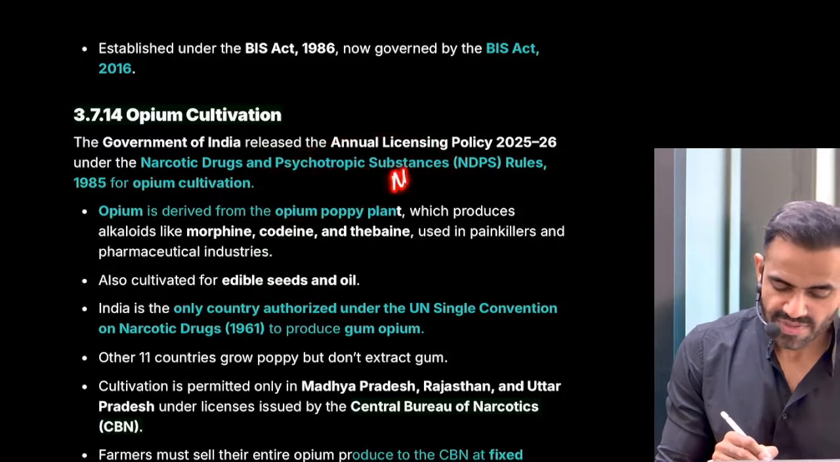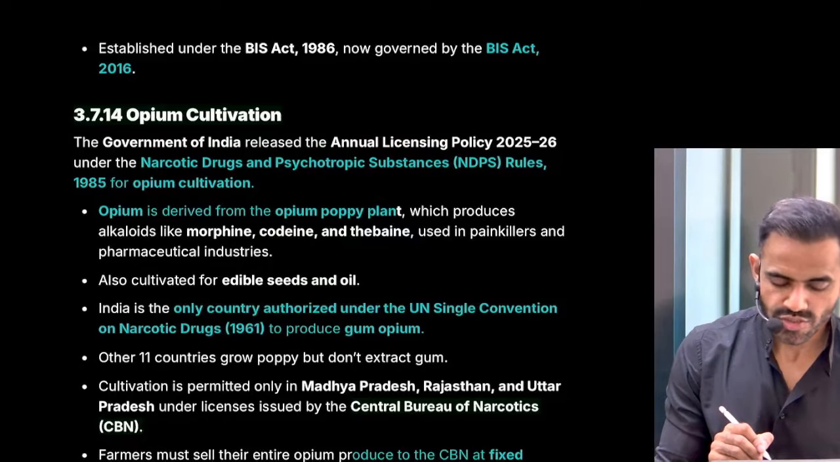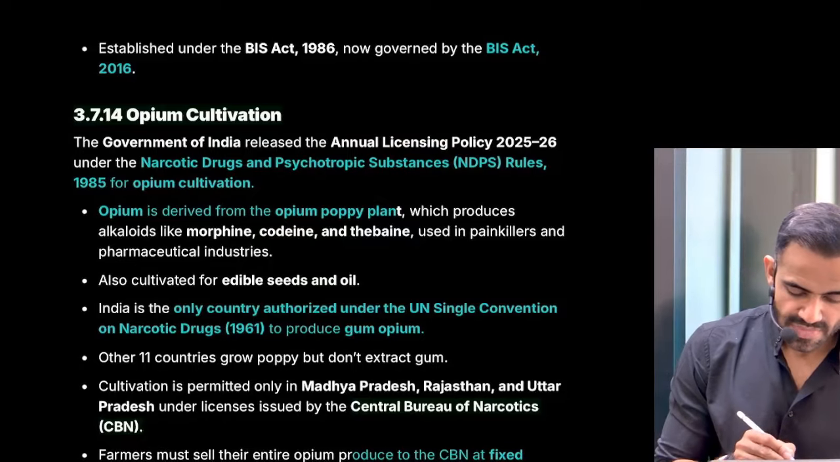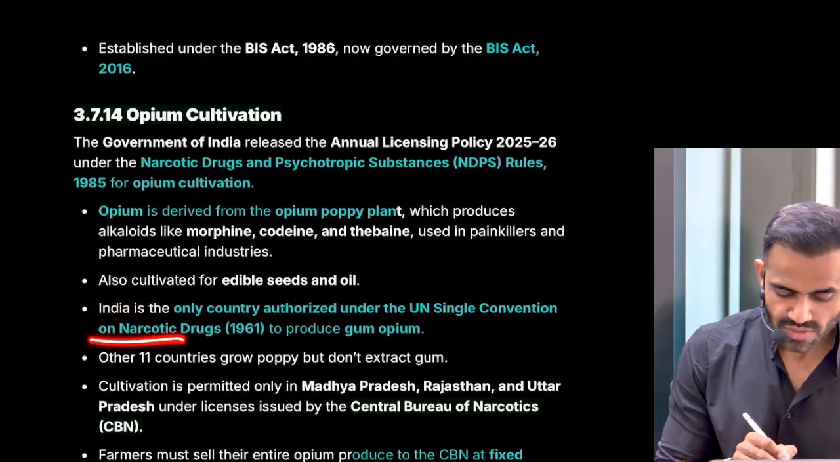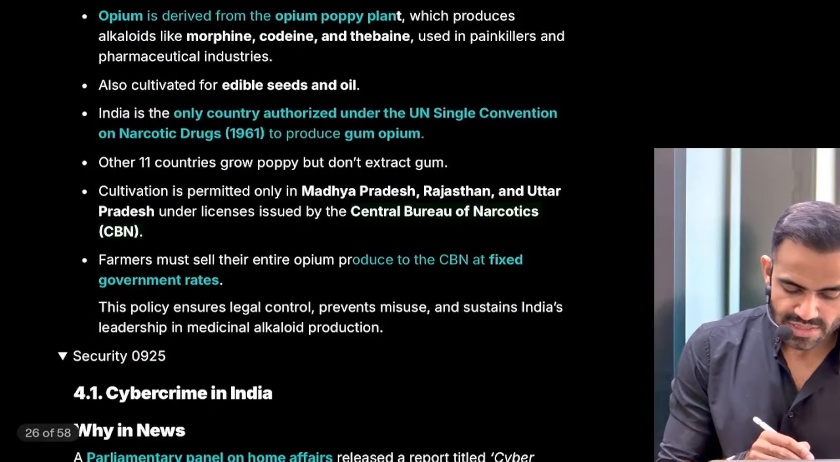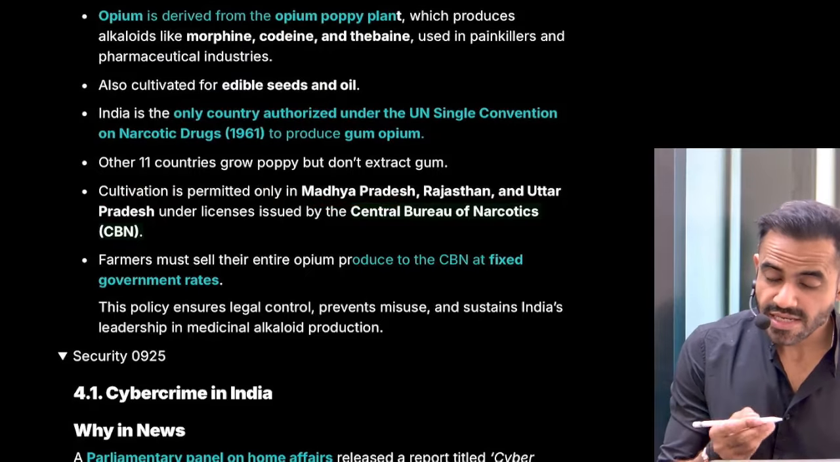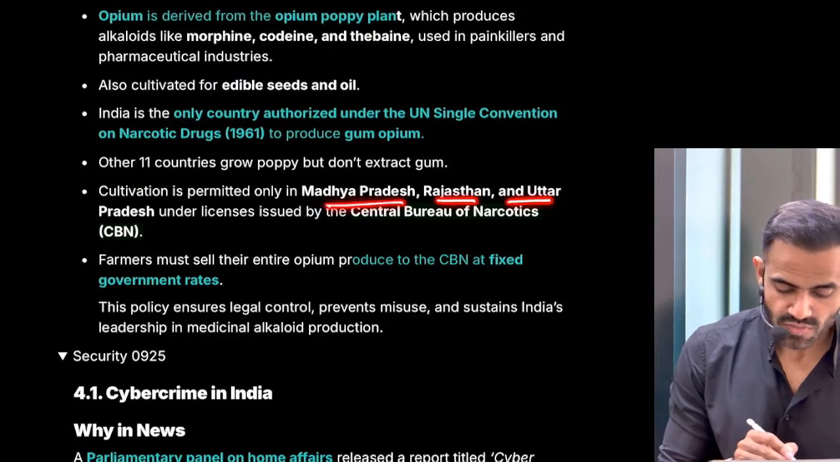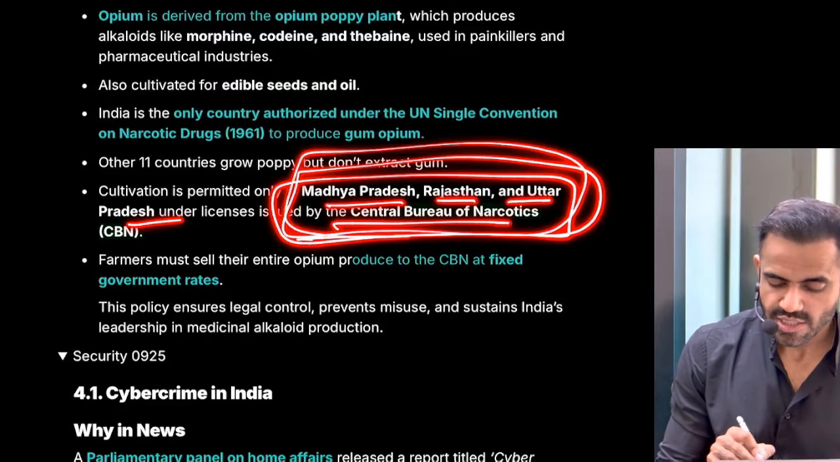So NCB operates as per the provisions of that act itself, that is the Narcotics Control Bureau. Now, understand, India is the only country authorized under the UN Single Convention on Narcotic Drugs to produce gum opium. Its cultivation is permitted in states like Madhya Pradesh, Rajasthan, Uttar Pradesh, and the license is issued by CBN. What is CBN? Central Bureau of Narcotics.